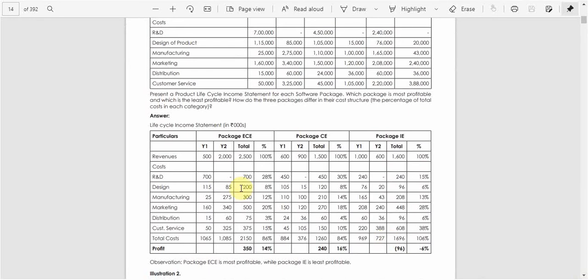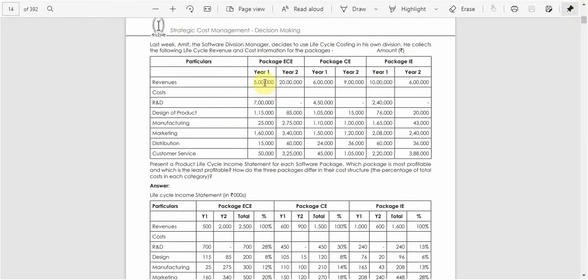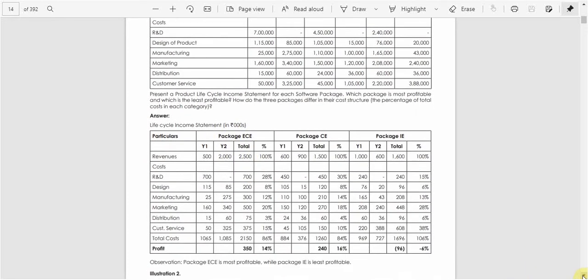We can use a simple table here for the package ECE for year 1 and year 2. The revenues are given as 500 and 2000. All the income statement figures are in thousands. So the total revenue for the package ECE is 2500. Similarly we need to include all costs here for the package ECE: R&D, design, manufacturing, marketing, distribution and customer service.